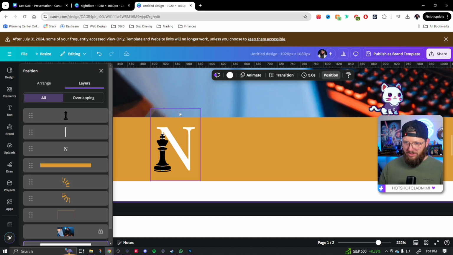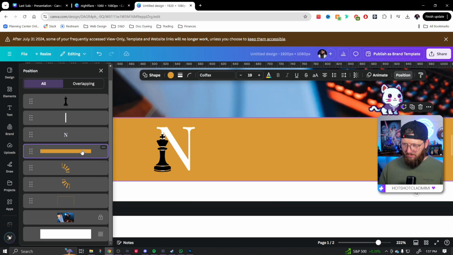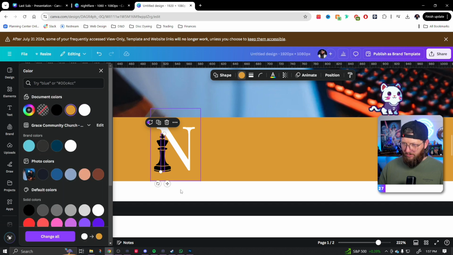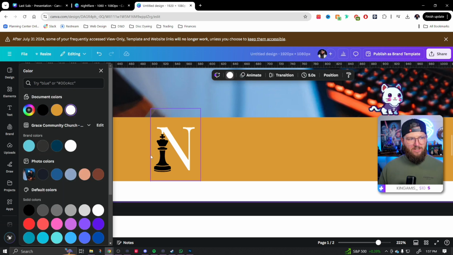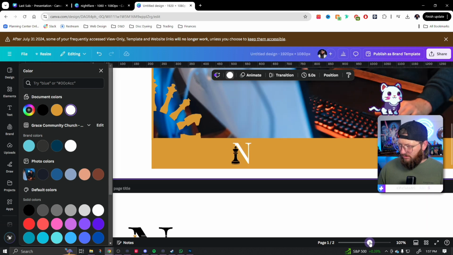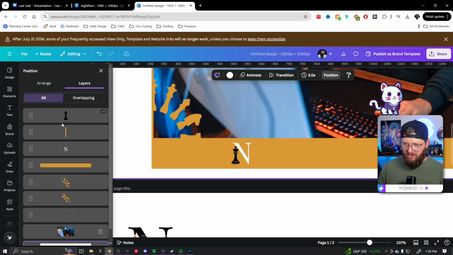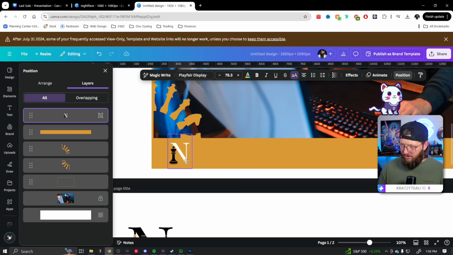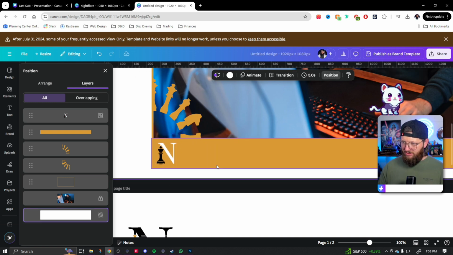So what we're gonna do is we're gonna position. We're gonna grab this bar. Oh, hold on, this bar right here. That is the up and down bar. I'm gonna grab that bar and I wanna make it gold, and that will kind of make it disappear, just like that. So now we have our logo here. And let's just go to position. That way we can grab everything. And I'm going to Control G to group those. And I think I'm going to scooch this over right here so it fits in this little nook. And there's our little bit of branding.